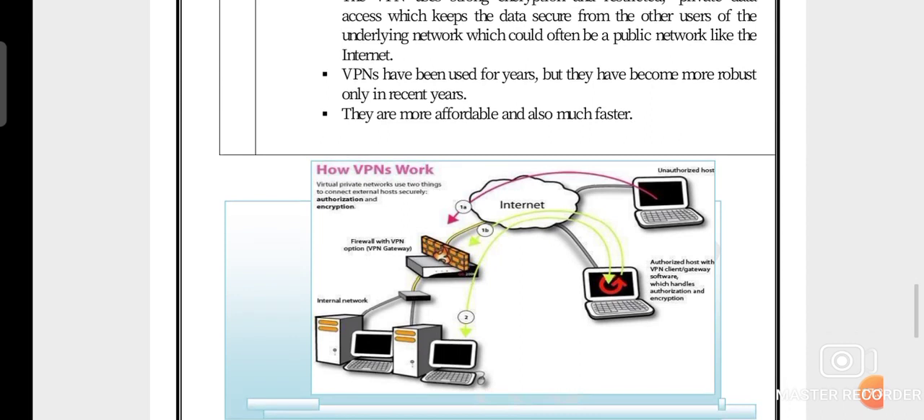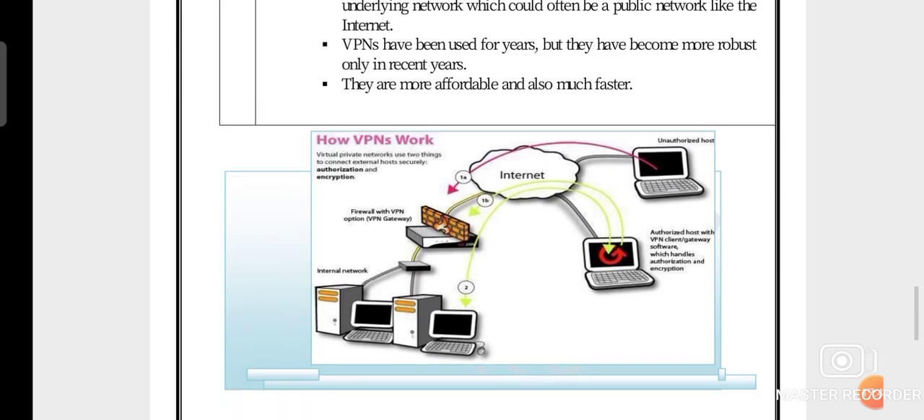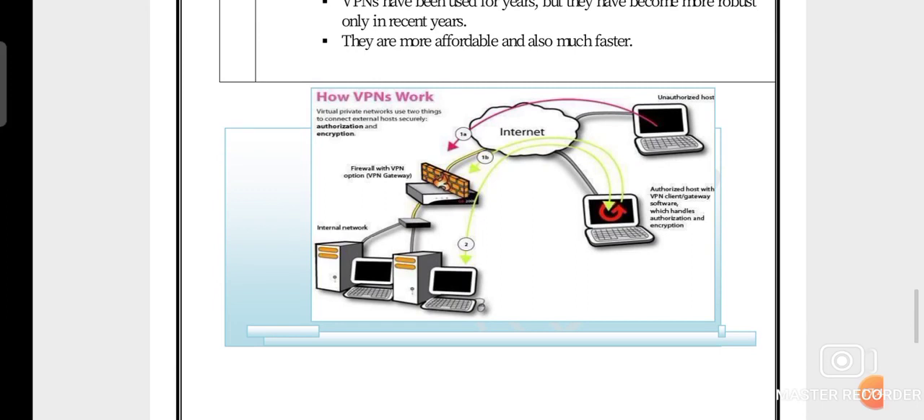So VPNs have been used for years, but they have become more robust only in recent years. They are more affordable and also much faster. So here is the figure of VPN. Here this is our first client, and here is our server, and whenever this client forwards data to another person, an unauthorized host can't hack our data. Why? Because we use our VPN, virtual private network.